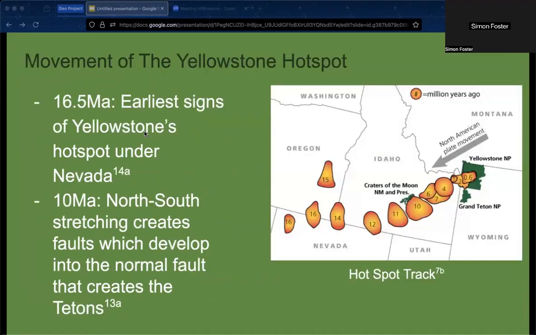This stretching resulted in the basin range topography that characterizes much of the region. The Yellowstone volcano is a hotspot volcano, meaning the North American plate moved over a magma chamber close enough to the surface to cause intense volcanic activity.